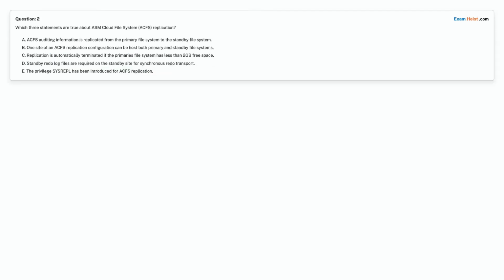Question 2. Which three statements are true about ASM Cloud File System, ACFS replication? Option A. ACFS auditing information is replicated from the primary file system to the standby file system. Option B. One site of an ACFS replication configuration can host both primary and standby file systems.